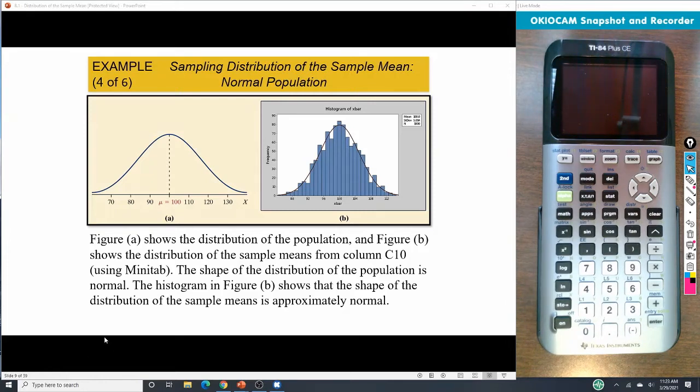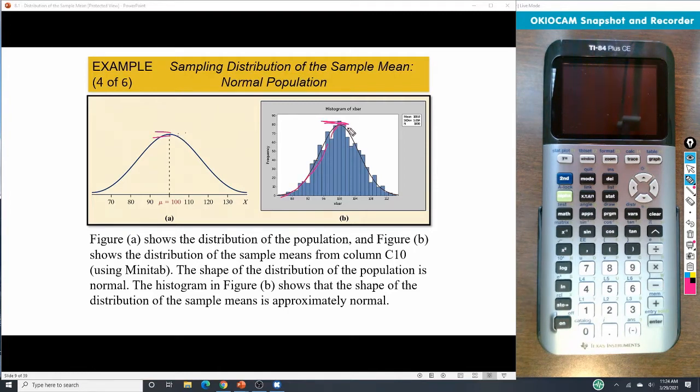Now, it does differ a bit. Notice that the first one is the population. We want to compare what the population and the samples look like. Our first one is a little bit shorter, so it's only this tall compared to being up here.